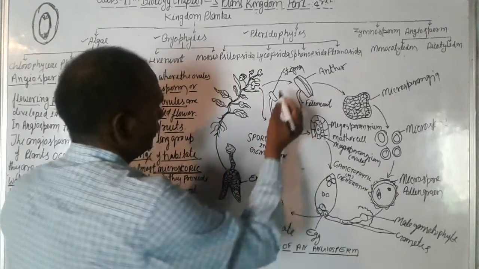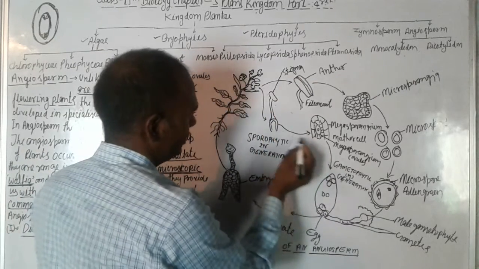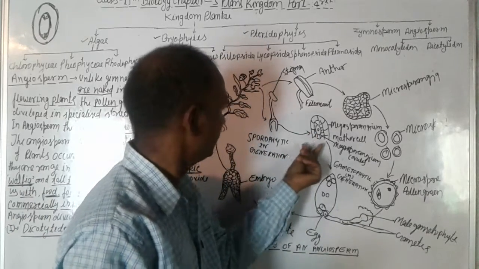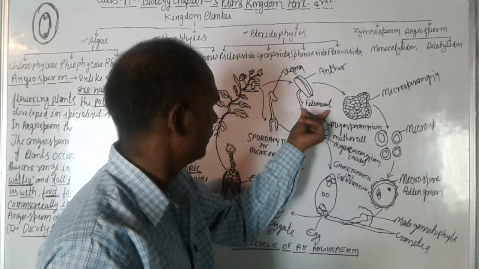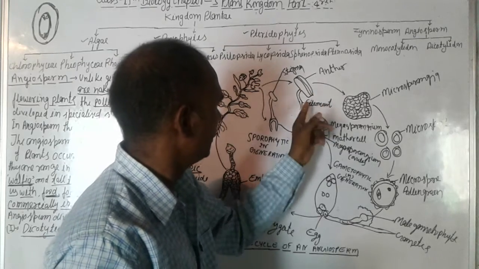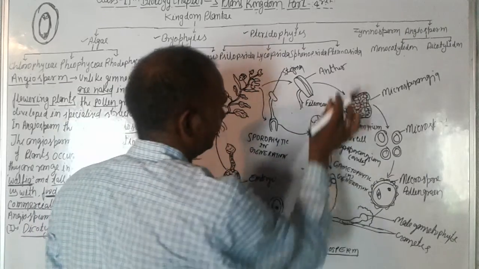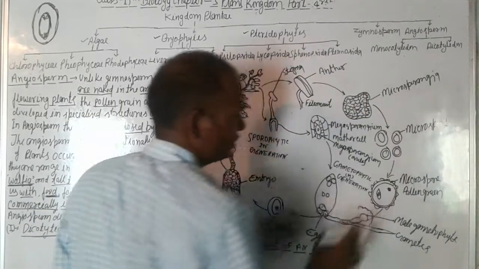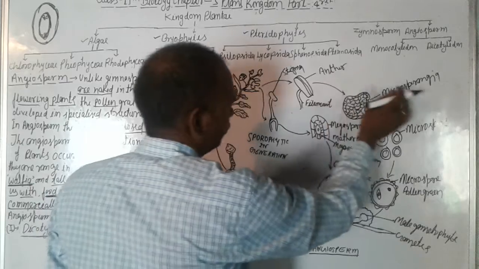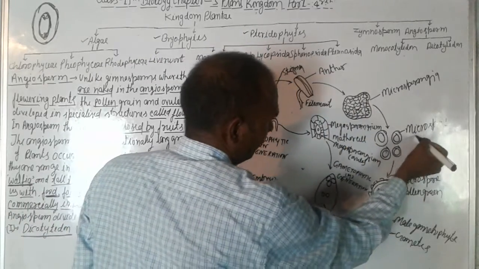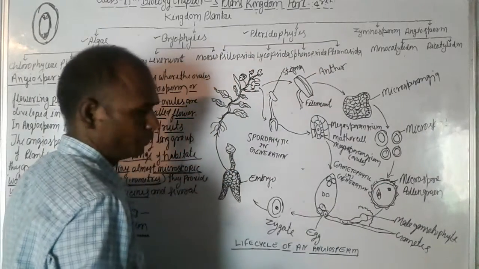This is the stigma, and this is the ovule underside. You can see this is the filament, and inside the anther is the microsporangia, and in the microsporangia is found the microspore.